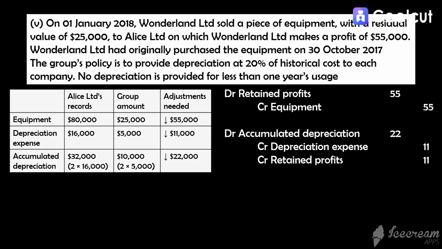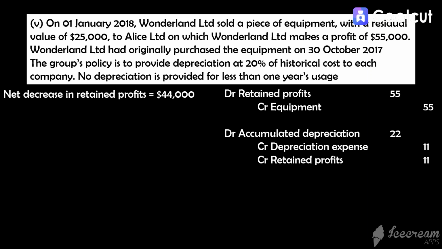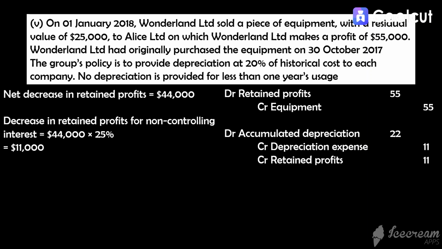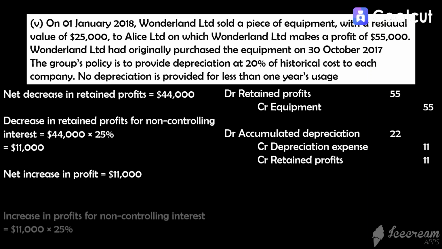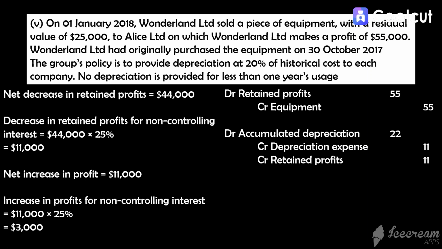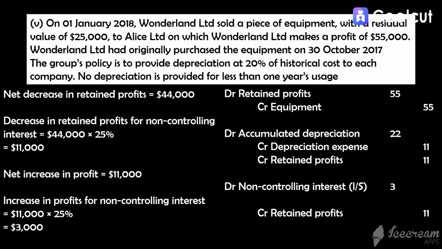When we debit retained profits by 55,000, then credit it by 11,000, this results in a net decrease of 44,000. The retained profits attributable to non-controlling interest will decrease by 11,000. When we credit depreciation expense by 11,000, it caused a net increase in profit by 11,000, so the profits attributable to non-controlling interest will increase by 3,000. To adjust the non-controlling interest, we debit non-controlling interest income statement by 3,000 to decrease the profit, since the non-controlling interest has an increase in share of profit. Credit retained profits by 11,000 to increase retained profit, since the retained profit attributable to non-controlling interest has decreased. Then we debit non-controlling interest balance sheet by the remaining amount.